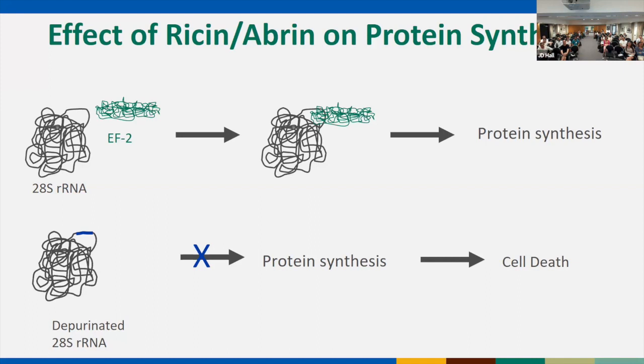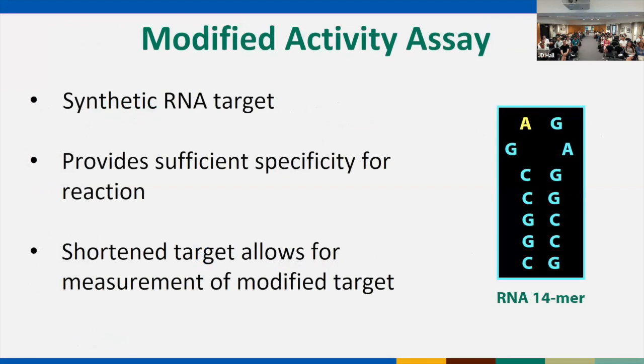So I come from a public health agency. We're very interested in trying to design assays to detect if people have been exposed to ricin or abrin. And so that's what we've done. So we took the knowledge that we had about ricin and abrin. We wanted to design an activity assay to detect if these toxins are active and if they're toxic, right?